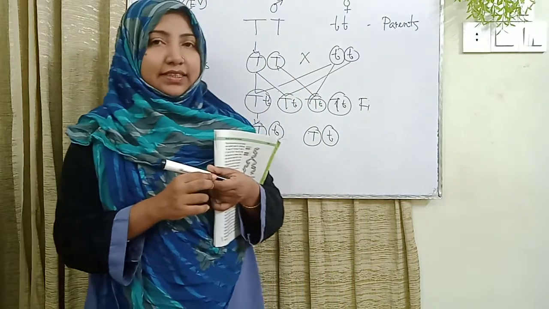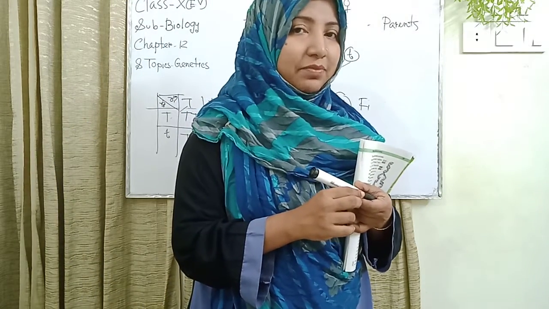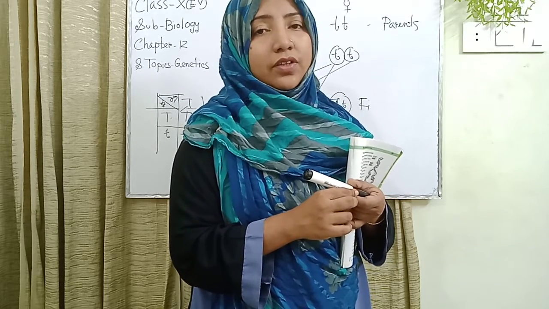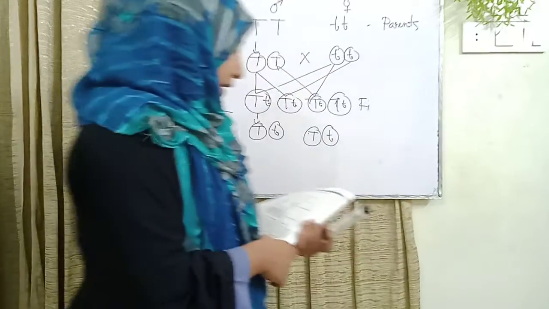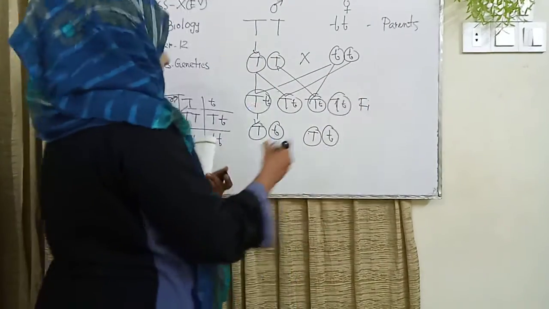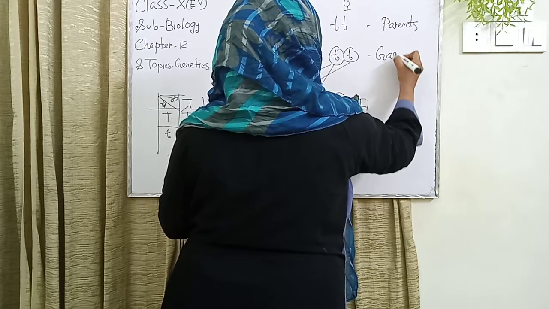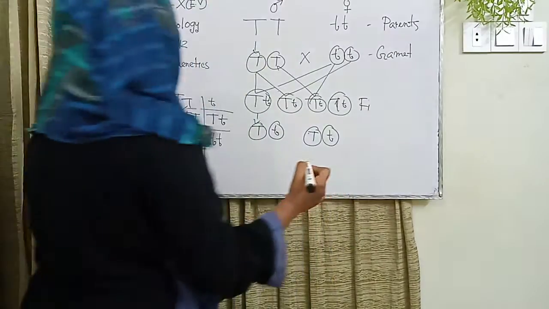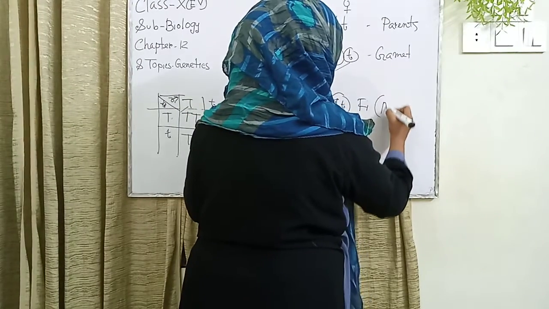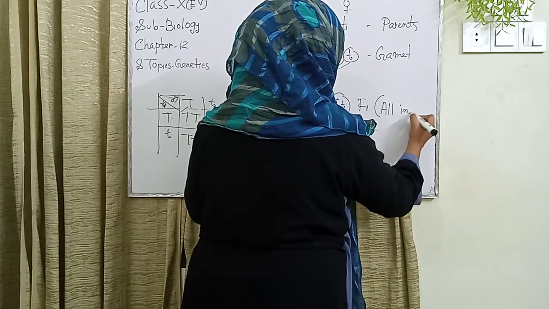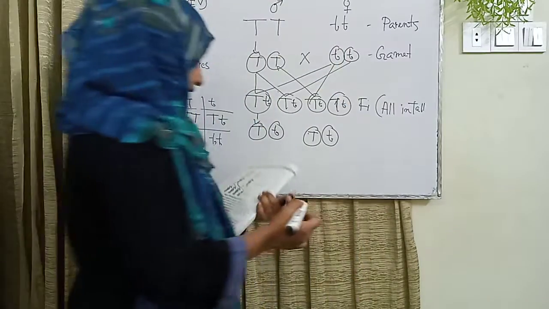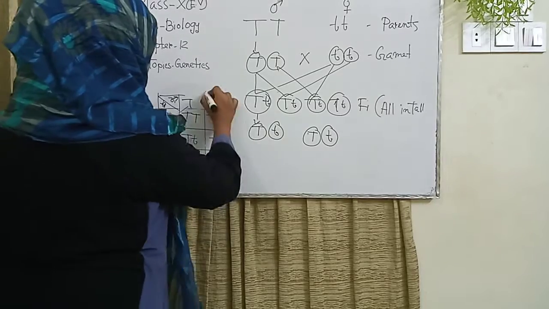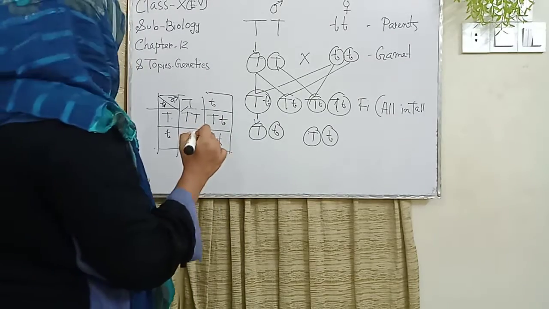Dear students, I just explained this structure, basically genetics, and the father of genetics is Sir Gregor Johann Mendel. Here I say this is the parents, and another is the gametes. This structure is the gamete, okay? And the last structure is the F1 plant, or all tall. Please everyone write this structure as all tall. And the second generation, here is the second generation, F2. This structure is the F2. Please everyone select this structure.